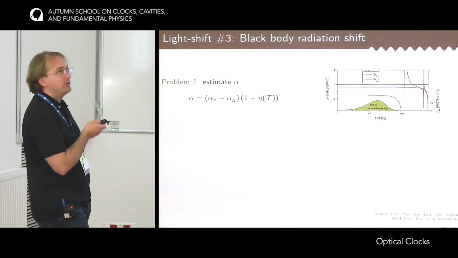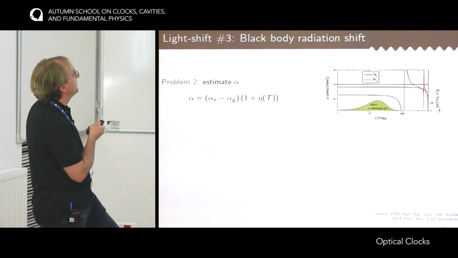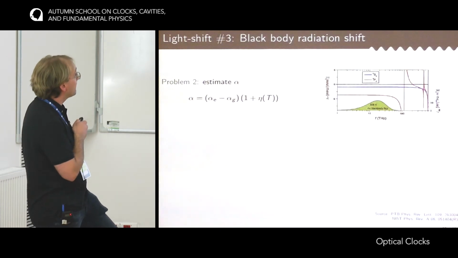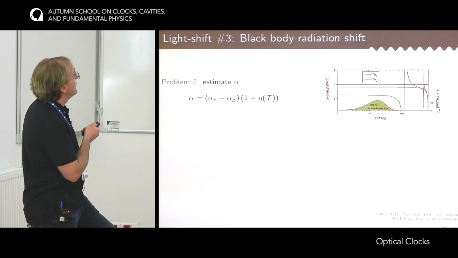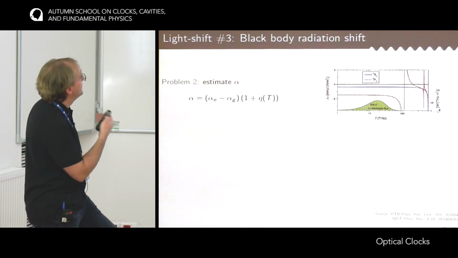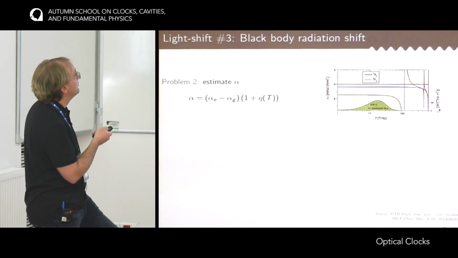Okay, so the second problem about blackbody radiation is to estimate the polarizability alpha. So alpha is actually the differential polarizability between the excited and the ground state. So it's related to the static polarizability of the two levels, excited and ground state, plus some dynamic parts.